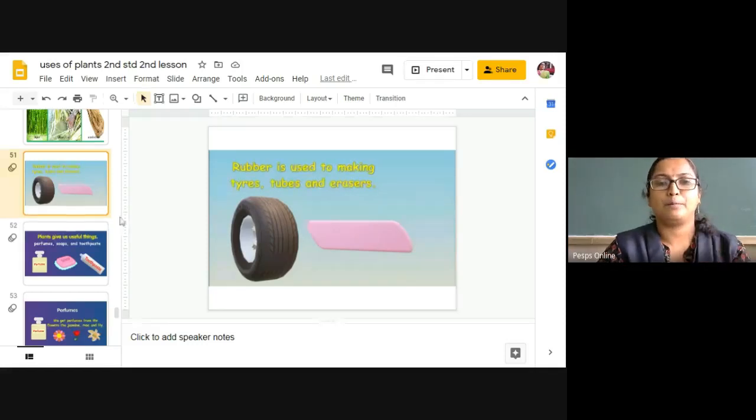See here. From the rubber plant, we are going to extract the milk. That milk we are going to treat with the acid to get this type of rubber mat. These rubber mats they are going to send to the factories. They will prepare different materials like tires, erasers, mats, so many things by getting the rubber from the rubber tree.